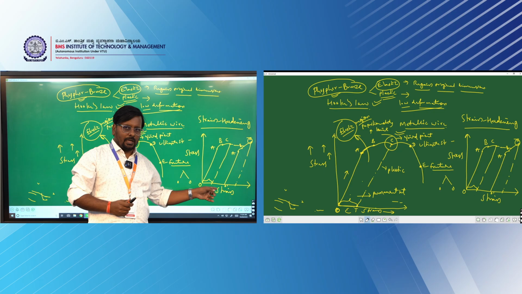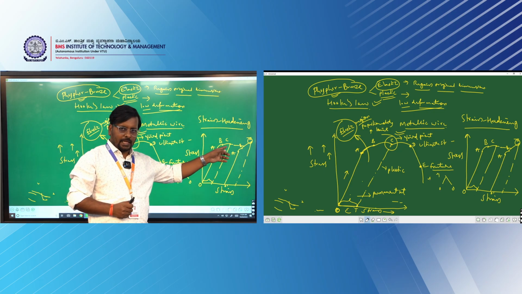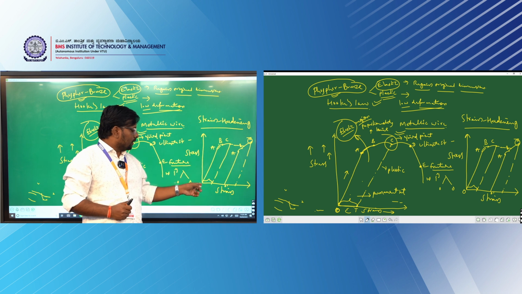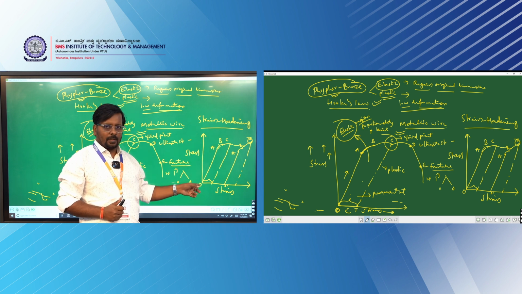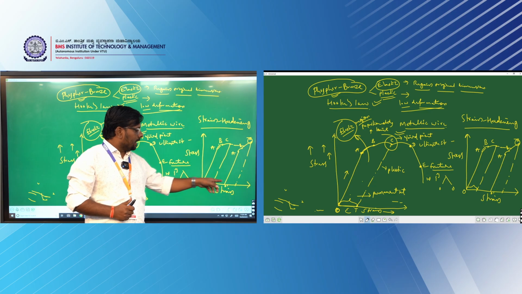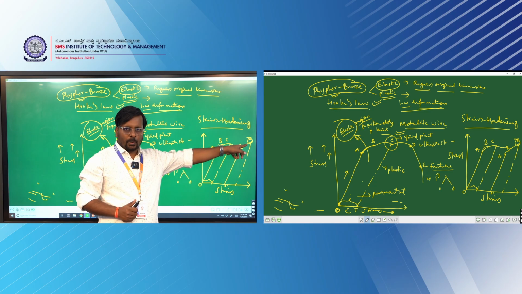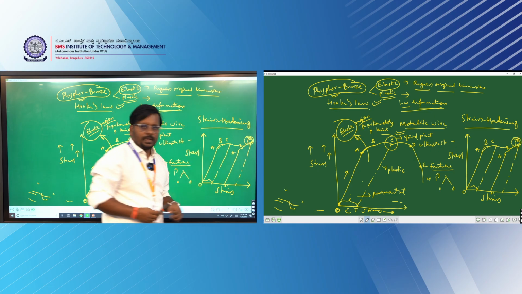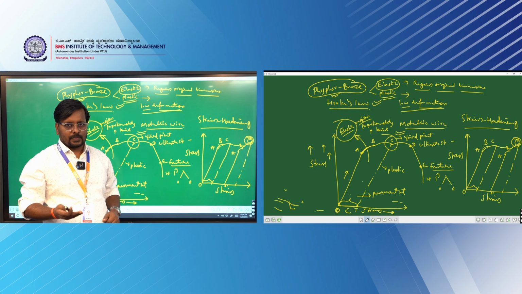Take the same material, unload it at point C, or well within point C, and the material is going to regain its original dimensions. Now again I stress the same material, and it is going to increase its yield point. So there are some materials which show an increased yield point under continuous stress.